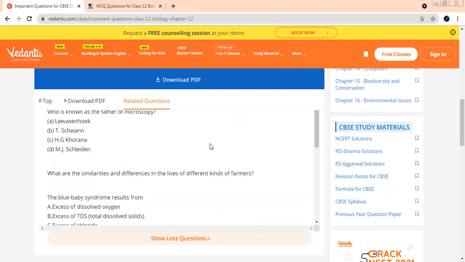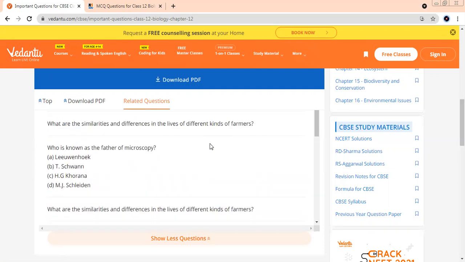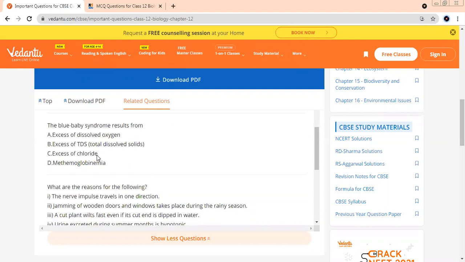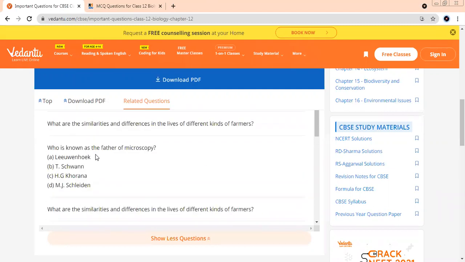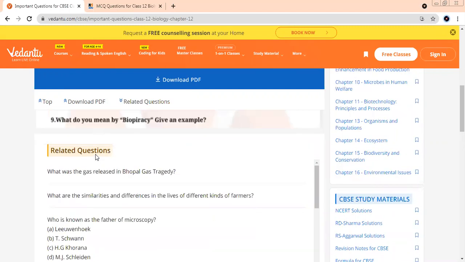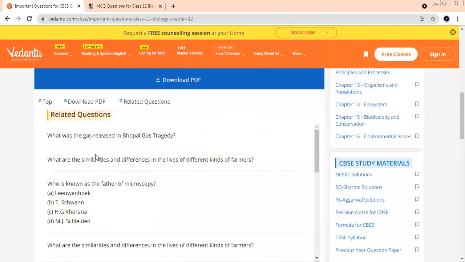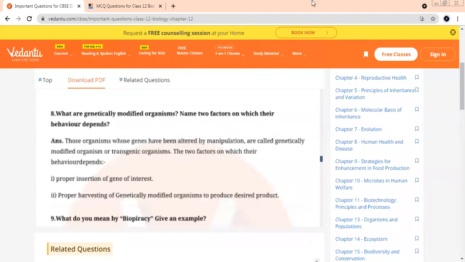Okay, this is simple. Who is known as the father of microscopy? Leeuwenhoek. Do you agree with the answer, children? Why do you think Leeuwenhoek is the correct answer? Yes, Vijay. Why do you think so? Ma'am, I read it somewhere. Okay, you got it from there.